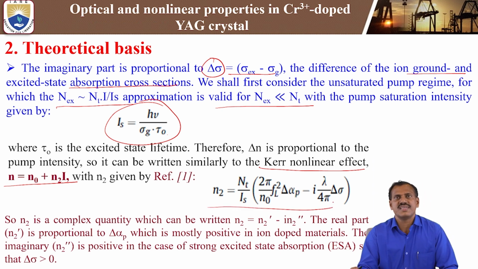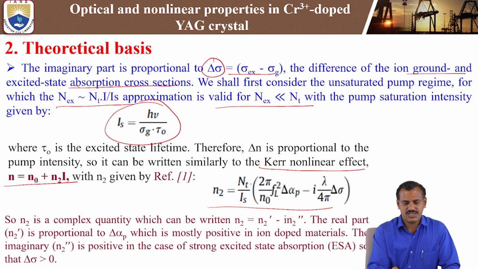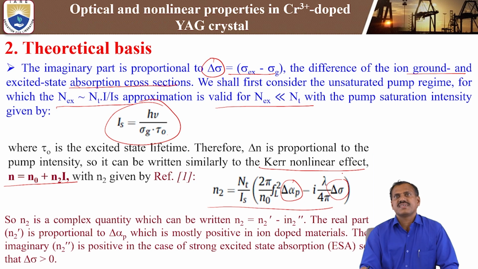That is, the nonlinear refractive index n2 is nt by Is, that is the total concentration of chromium 3 plus ions and the saturation intensity of the focused beam, times 2 pi by n naught, the linear refractive index, and FL, the local field factor, times delta alpha, the polarizability difference, minus lambda by 4 pi into delta sigma, that is the excited state absorption coefficient. We are going to find the n2 value by using this formula.